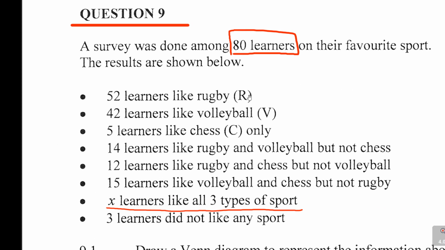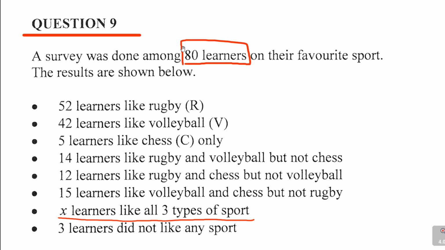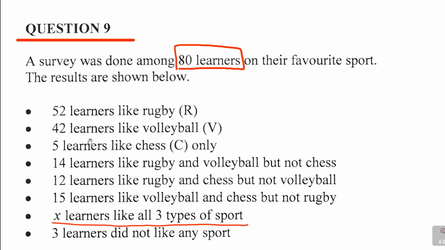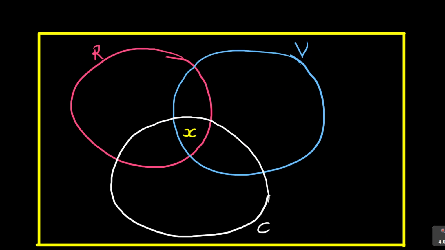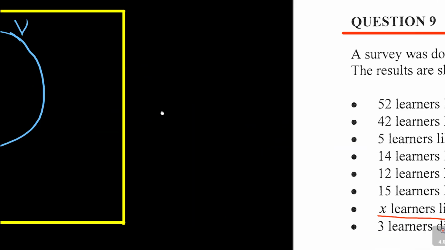Before that, let's start here. It says a survey was done among 80 learners. That's very important. So you come here on the Venn diagram, that's your S. On top there, you say my S is equal to 80. Very important number, meaning everything you're going to add will be limited to 80. There are 80 learners in this group that is being surveyed.